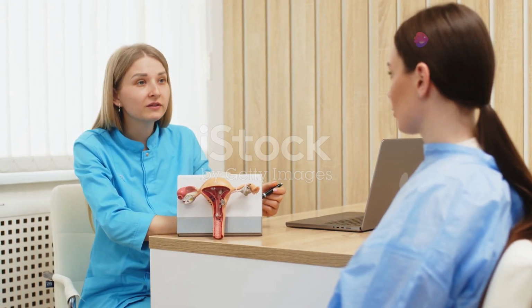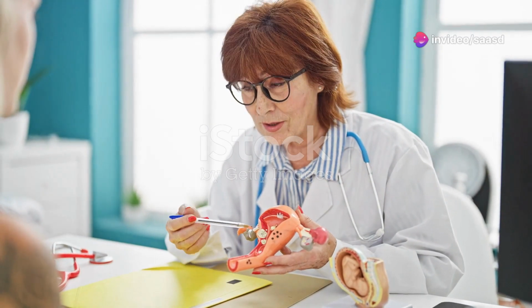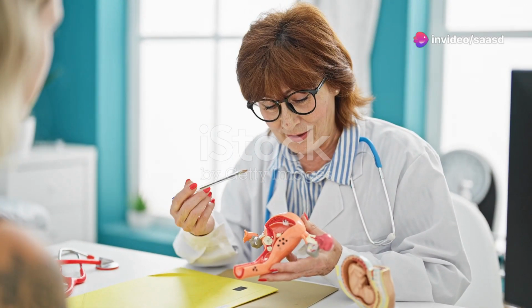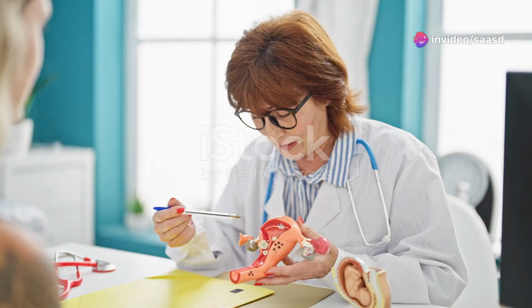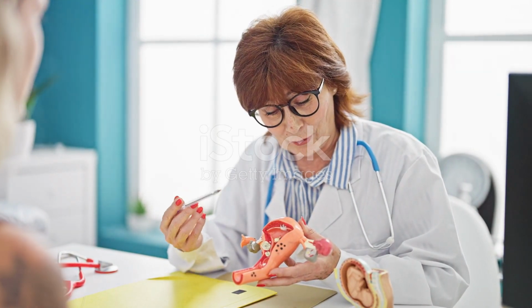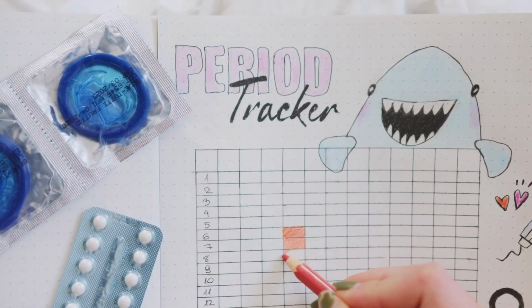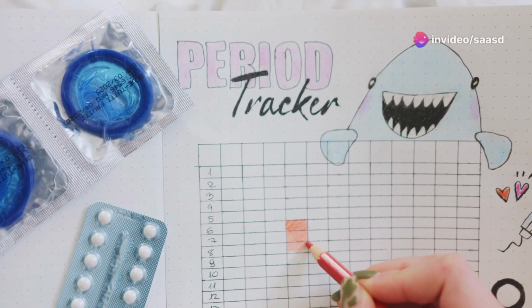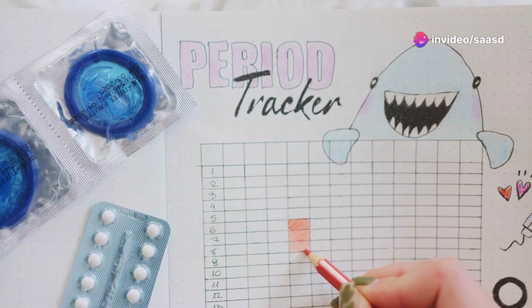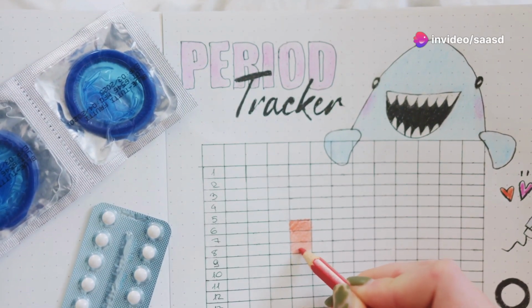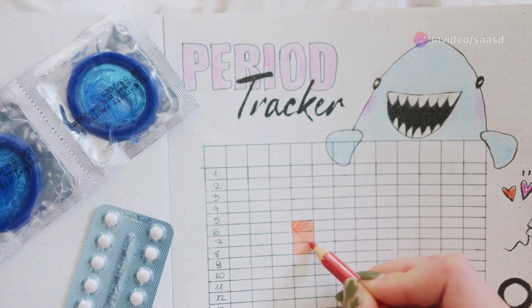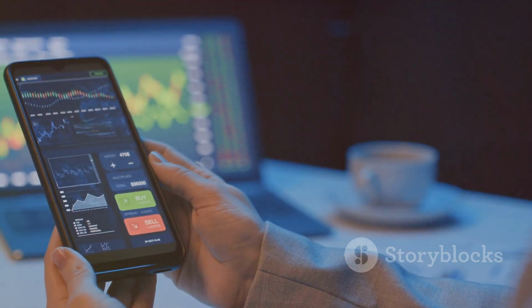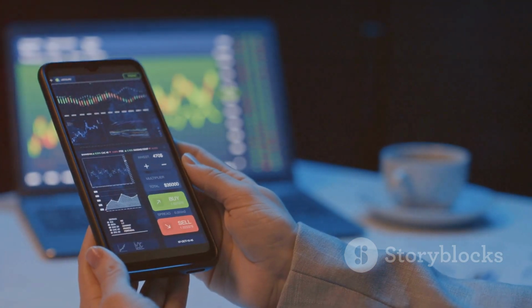This is the time when you are most likely to conceive if you are trying to get pregnant. Knowing the signs of ovulation, such as changes in cervical mucus and slight increases in basal body temperature, can help you identify this window. Knowing how long your typical cycle is can help you predict when you might ovulate. By keeping track of your cycle over several months, you can start to see patterns and better understand your body's unique rhythm.